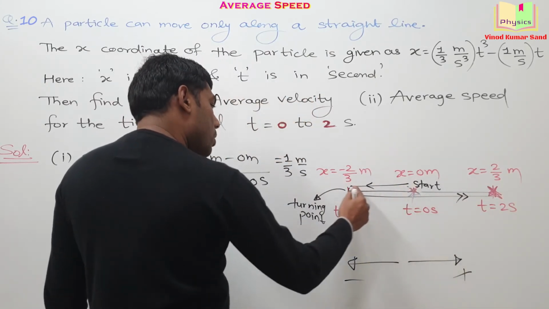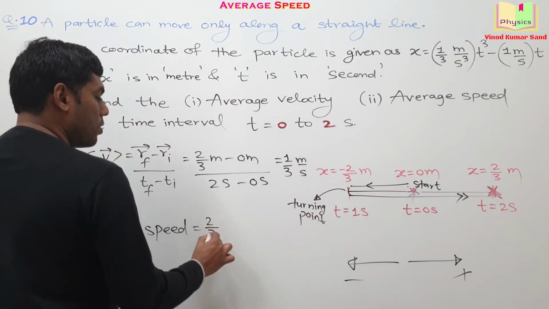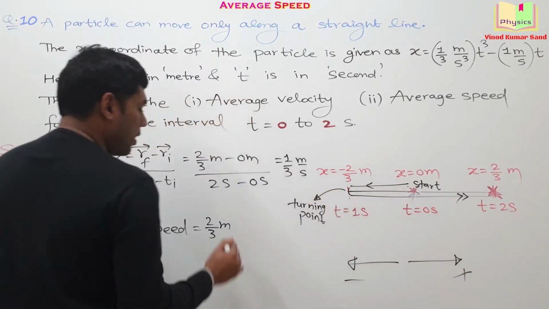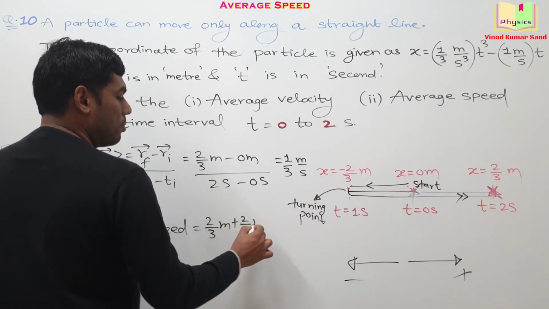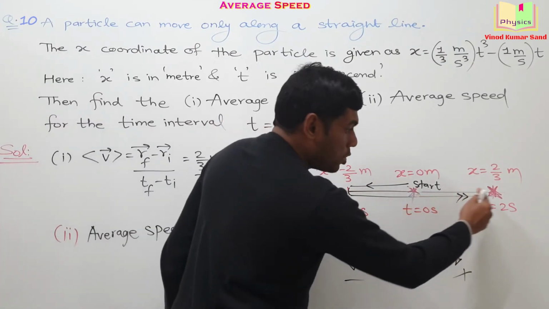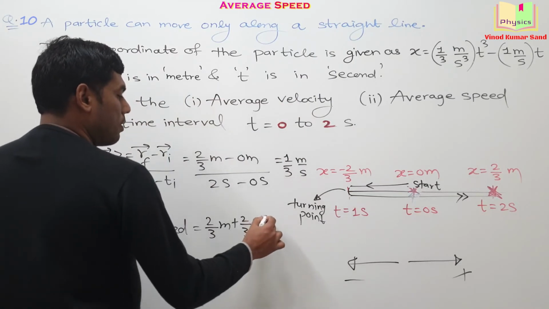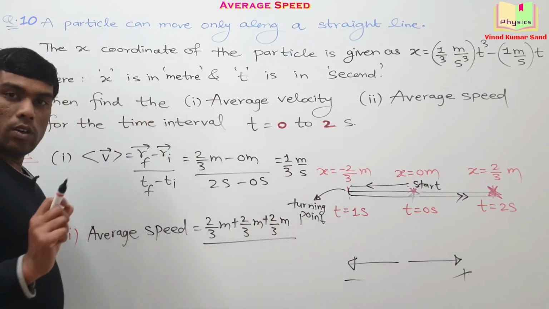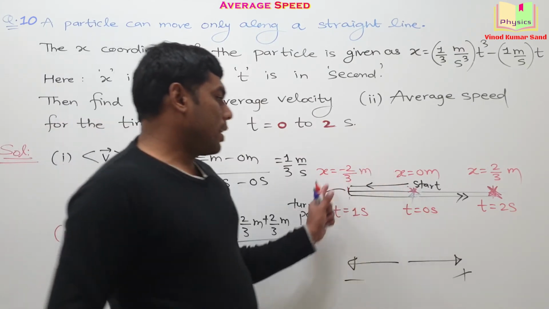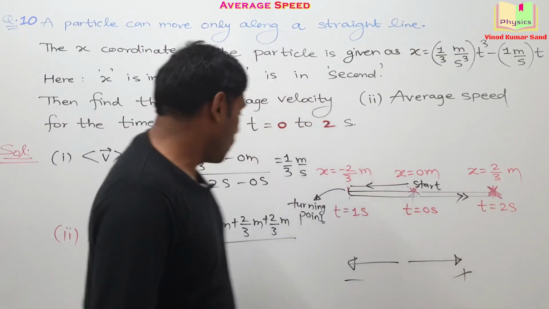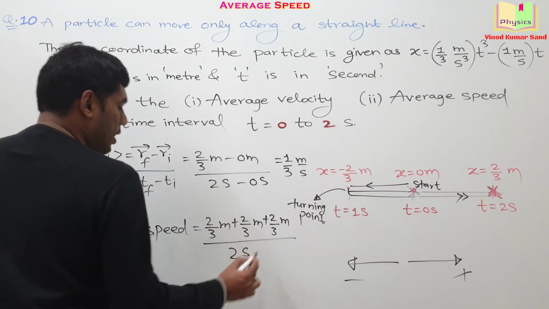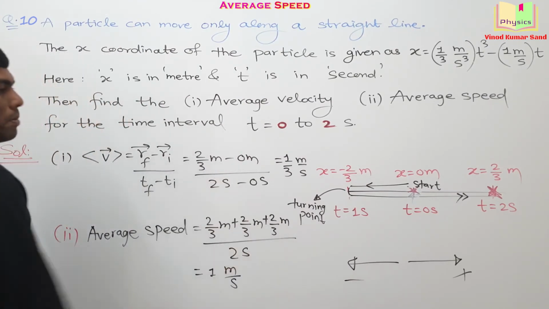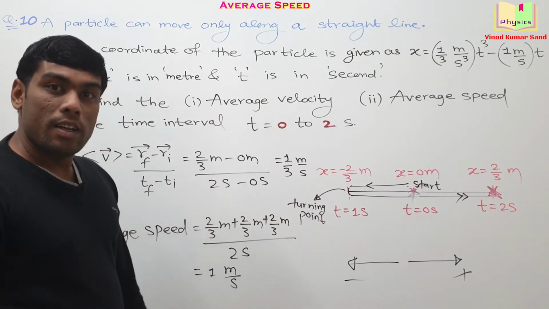So from here to here, it travels a distance of 2 by 3 meter. Then from here to this position again travels another 2 by 3 meter. And then from this position to this position travels another 2 by 3 meter. Okay. Total time taken in this journey is 2 seconds. When we simplify this, it comes out to be 1 meter per second.